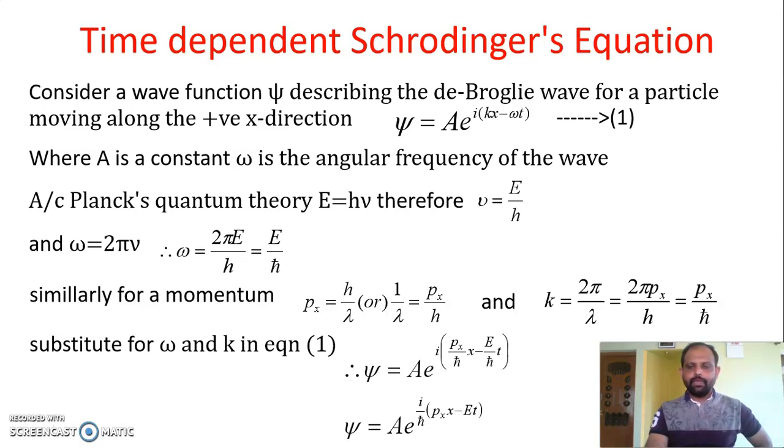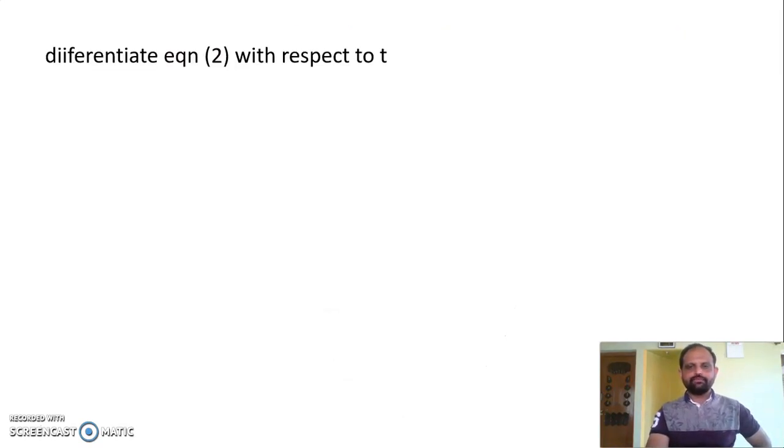Here px is the momentum along the positive x direction. You have to write x in the subscript. It is not p into x, it is p subscript x into x. So we can call this equation number 2.